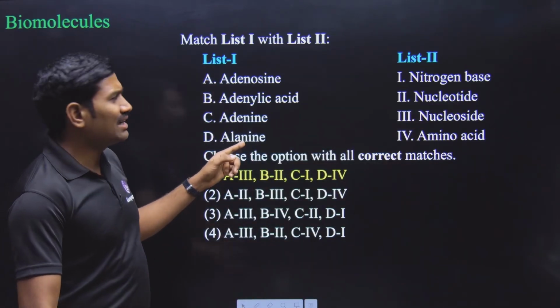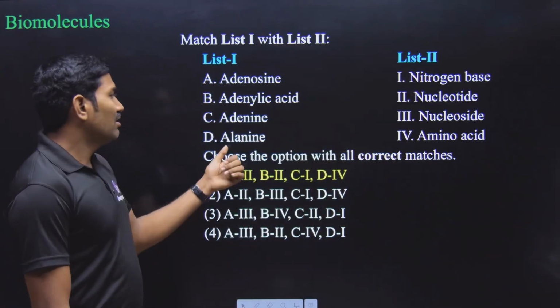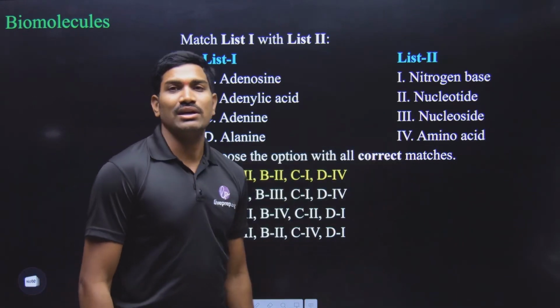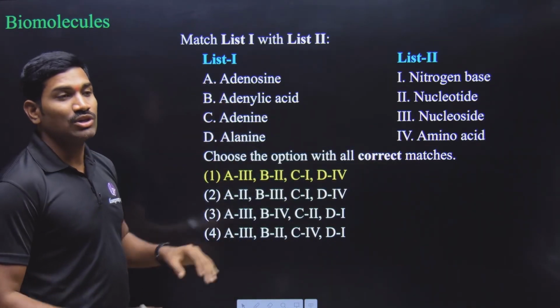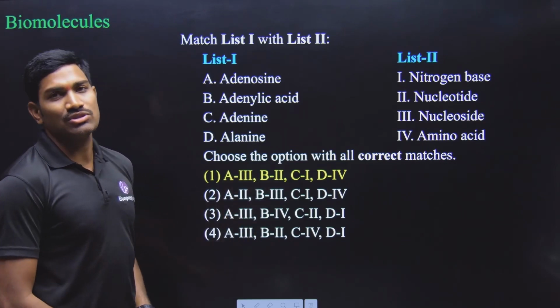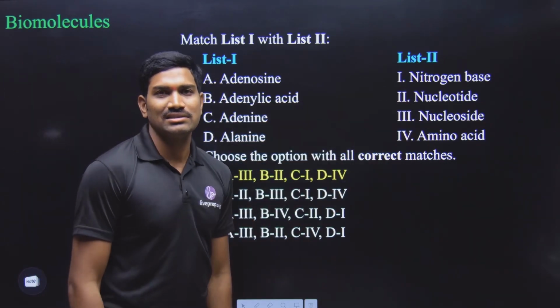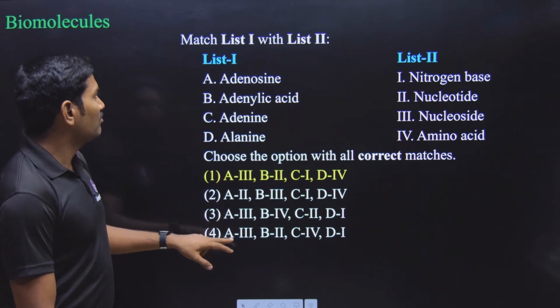Next one. Adenine. Adenine is directly a nitrogenous base. Whereas alanine is amino acid. Okay. So that's why in the regular class I told you to remember these names, how exactly we are deriving these names. If you know this, you can easily understand this particular one. So answer is option 1.